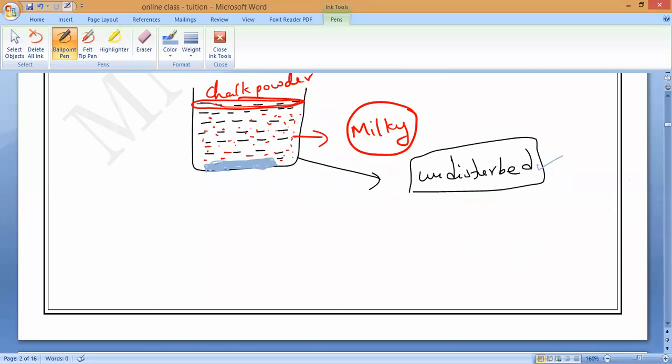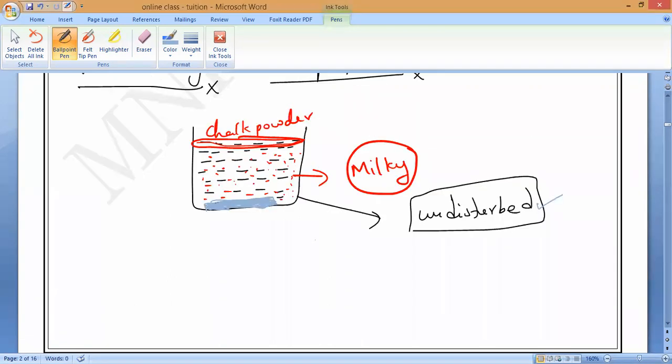This is one of the main properties of suspensions. All of you should remember. If you leave any suspension undisturbed, all the particles will settle down at the bottom of the beaker. So is the suspension stable or unstable in nature? Unstable. The chalk and water suspension is unstable because the particles settle down if you leave it undisturbed.